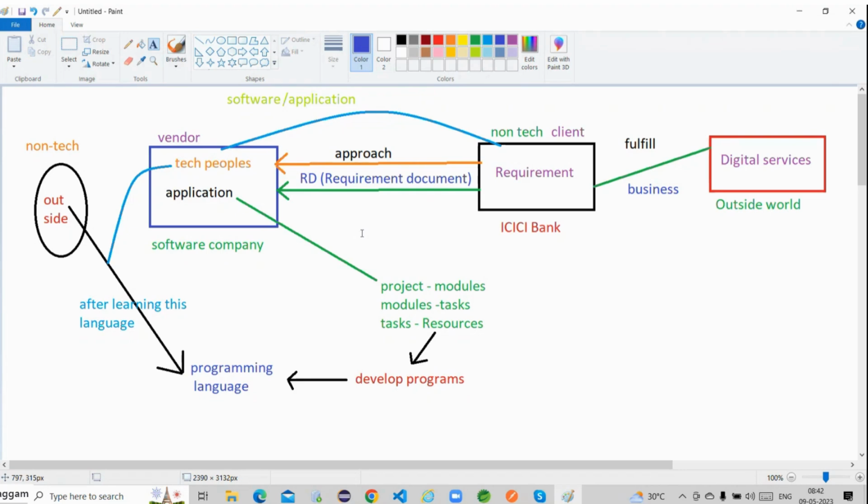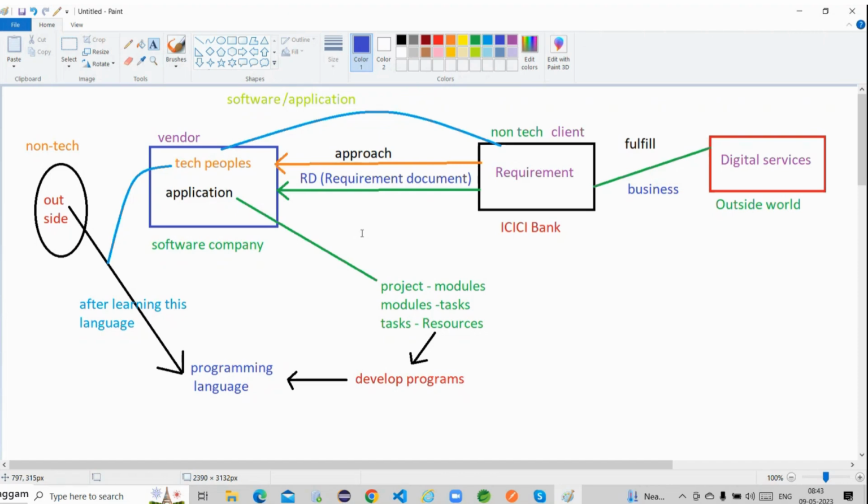Let us take an example. Suppose the ICICI Bank requirement is that a withdraw operation is available, and they want to allow the withdraw operation based on mobile number verification. Only based on mobile number verification should the withdraw operation be allowed. That is the requirement of ICICI Bank. They have written that requirement in the document, and the document is shared with the software company.